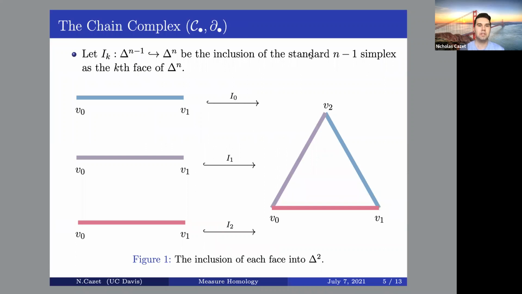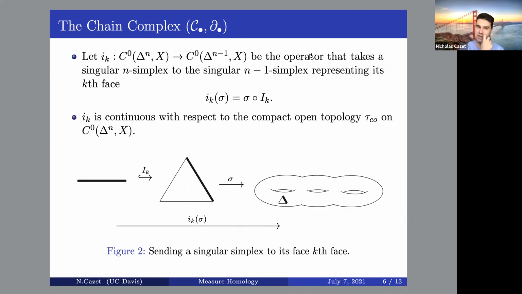In the Euclidean sense, there is an inclusion map of the faces of a standard n-simplex. And I can take these maps, which I know are continuous, and extend them to maps between the spaces of singular n-simplices and (n-1)-simplices. And this operator will take in a simplex and map it to another simplex representing the face.